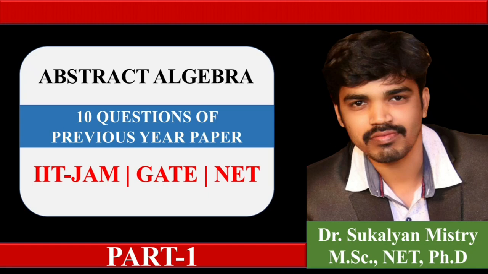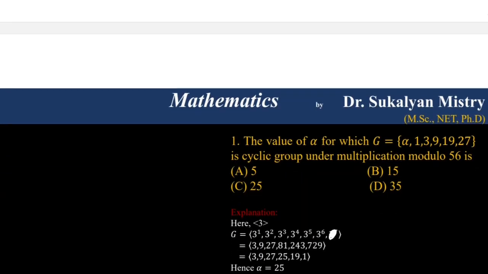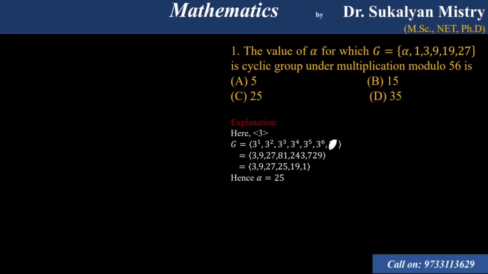Okay, so let's start. First problem: the value of alpha for which the group G is cyclic under multiplication modulo 56.